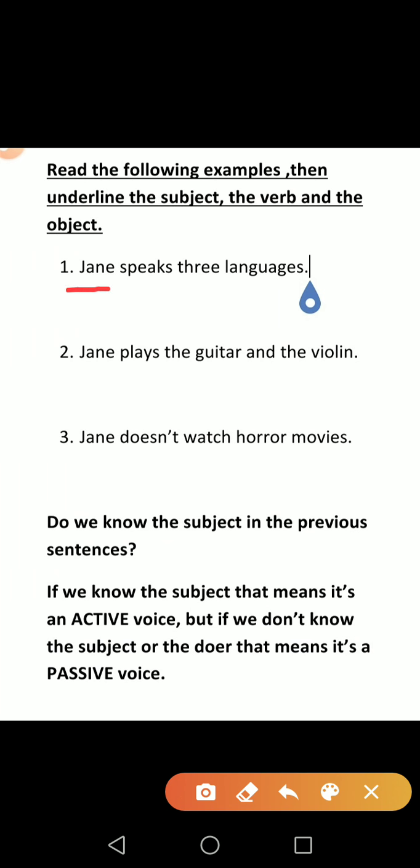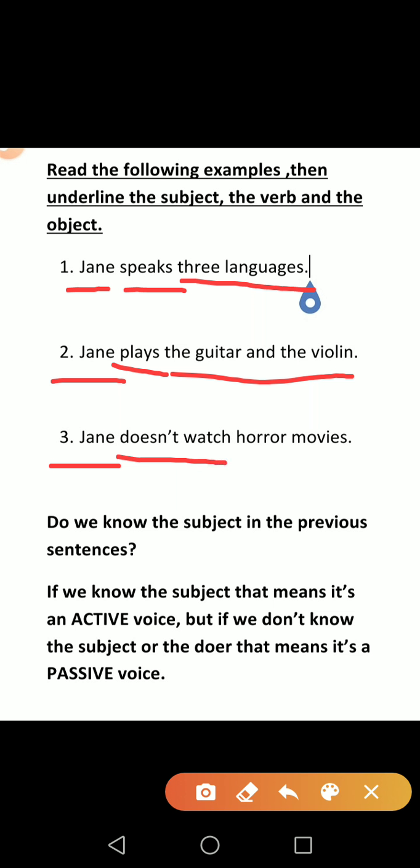Jane is the subject, speaks is the verb, the languages is the object. Jane is the subject, plays is the verb, the guitar and the violin is the object. Jane is the subject, doesn't watch is the verb, horror movies is the object.